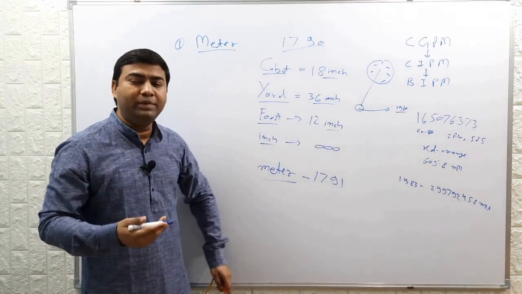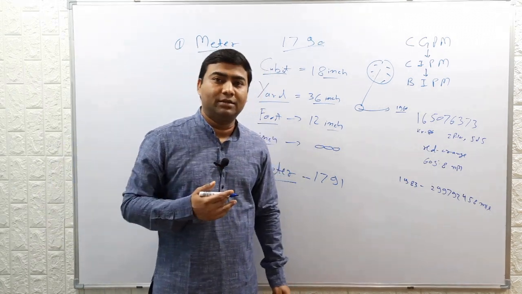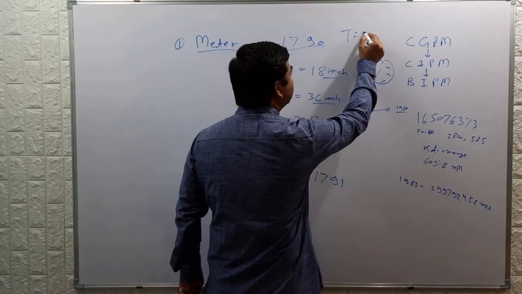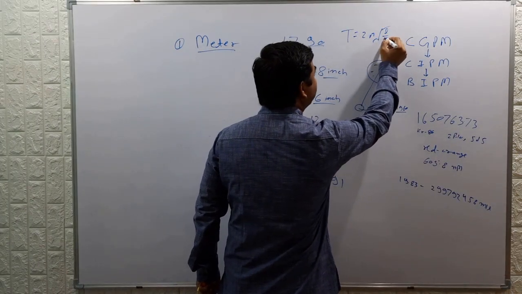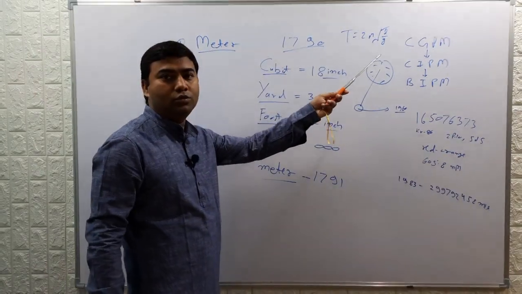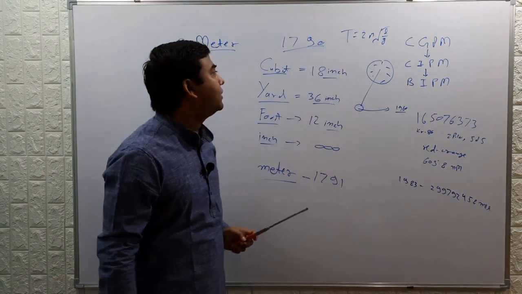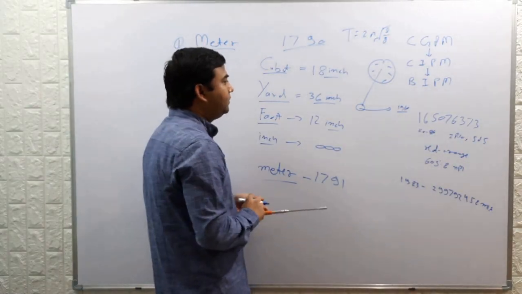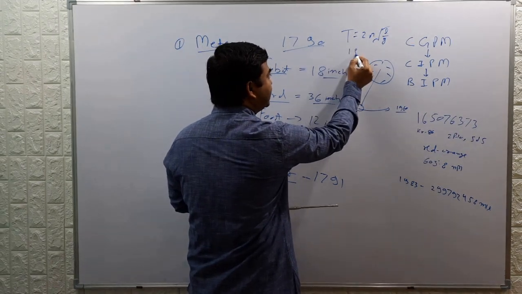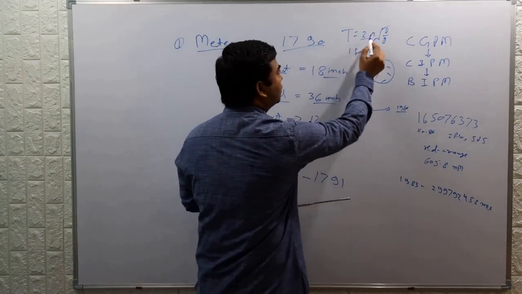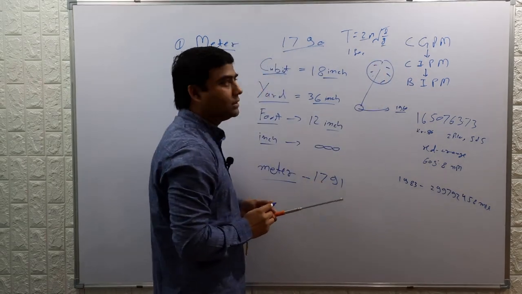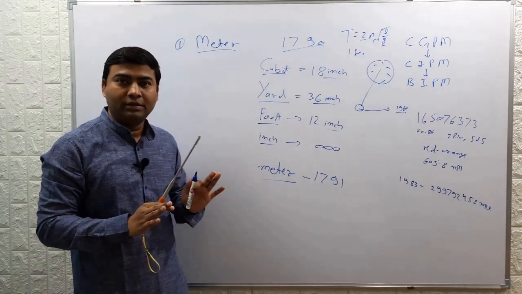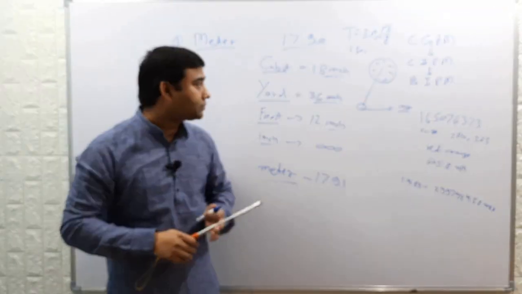Pendulum having time period equal to 1 second. We know the time period is given by 2 pi under root L by G. That is a formula you are all aware of for the time period of a pendulum. So in this pendulum, the time period was fixed at 1 second. 2 pi is constant, G is also constant. So if you define the time period, then the length will be constant. Length of pendulum will be constant.